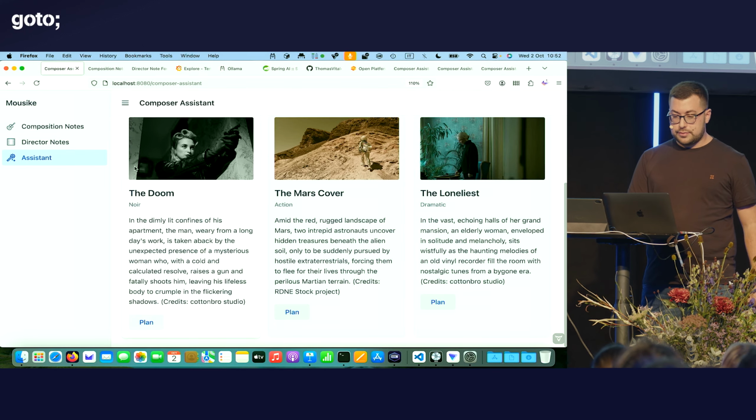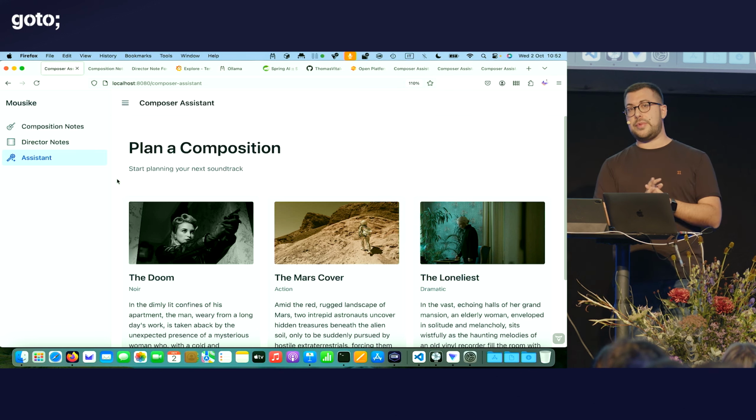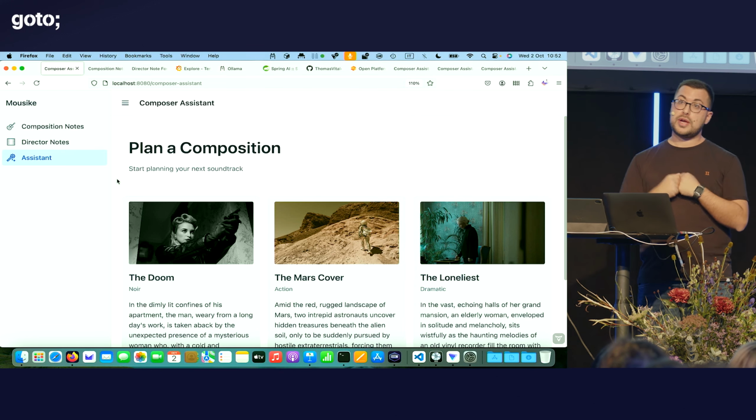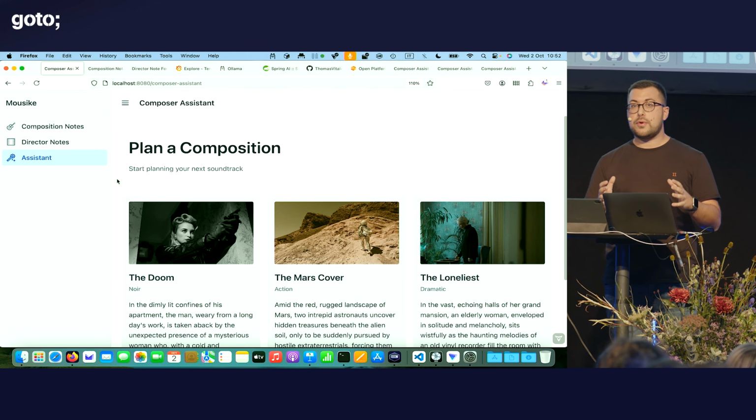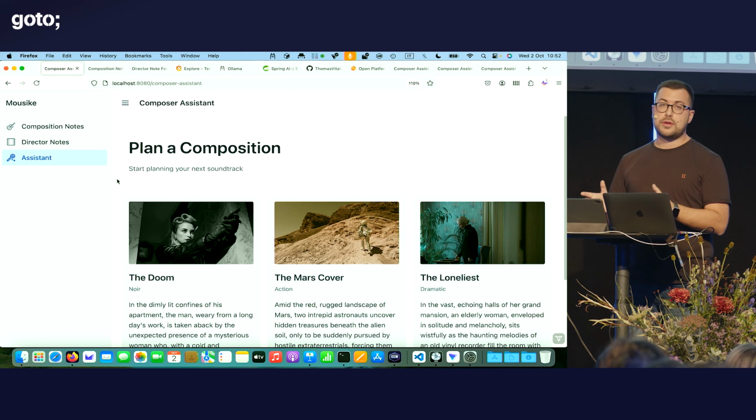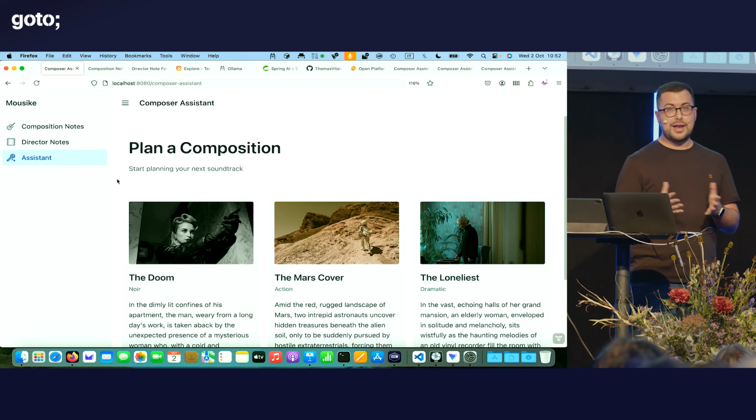Now for the last part. I gather all this information. I gather notes from the directors, my own notes. Now I want to compose something. I want to compose the soundtrack for a movie scene. Now you might ask, why are you not using AI to generate it directly and be done with it? Where's the fun in that, right? I like music, so it's not a problem for me.